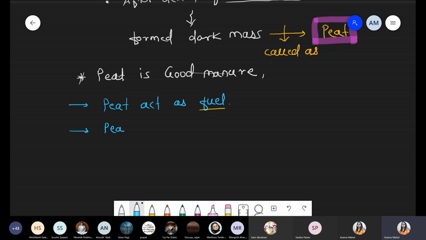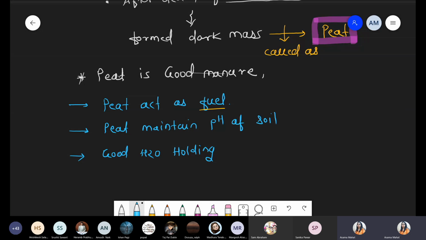Peat can maintain the pH of soil. They can maintain the pH of soil because they themselves are acidic. Another point, peat has good water holding capacity. Good water holding potential, good water holding capacity, right?